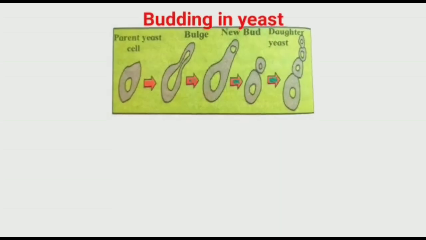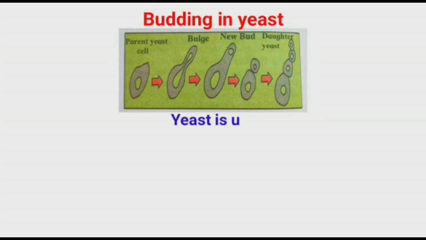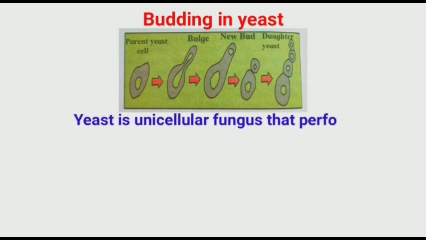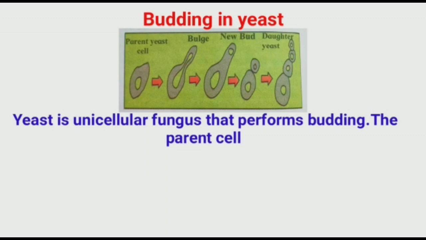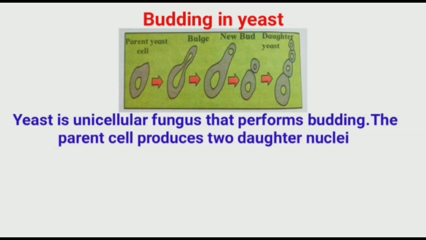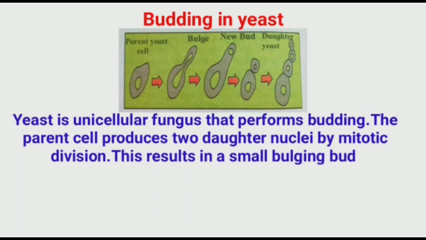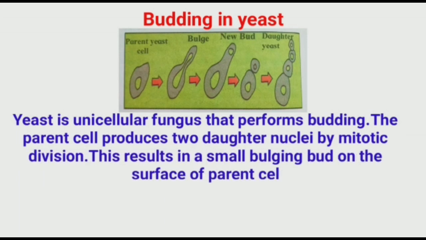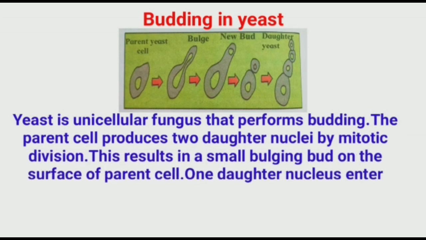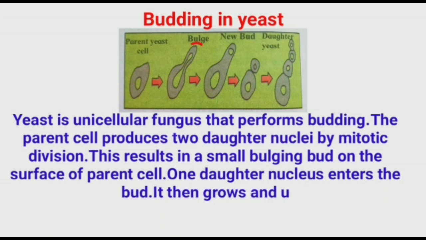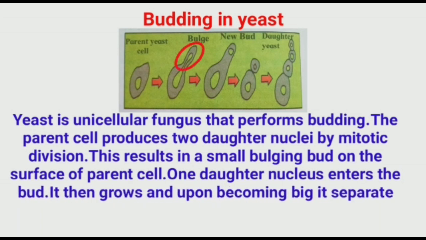The third method of asexual reproduction in unicellular organisms is budding in yeast. Yeast is a unicellular fungus that performs budding. The parent cell produces two daughter nuclei by mitotic division. This results in a small bulging bud on the surface of the parent cell. You can observe this bud in the diagram.